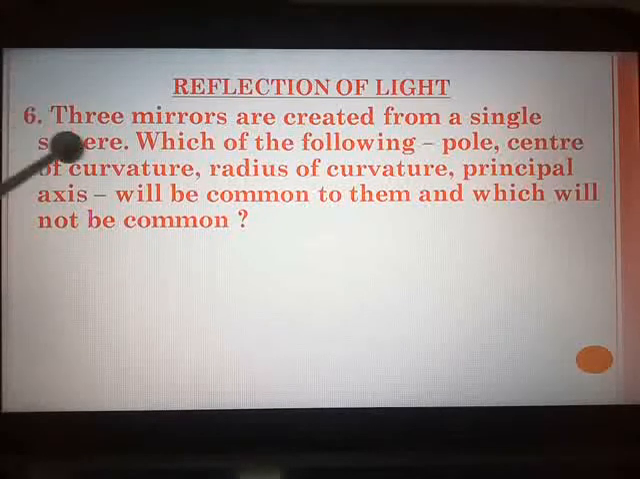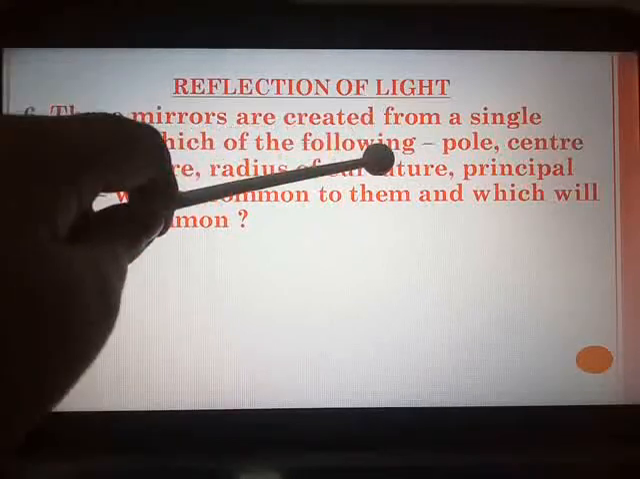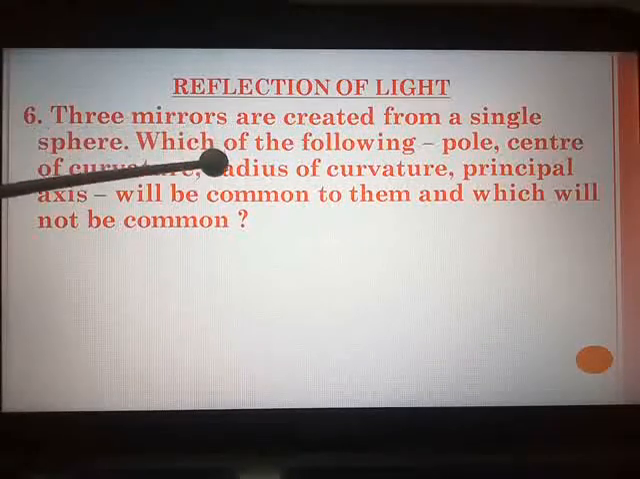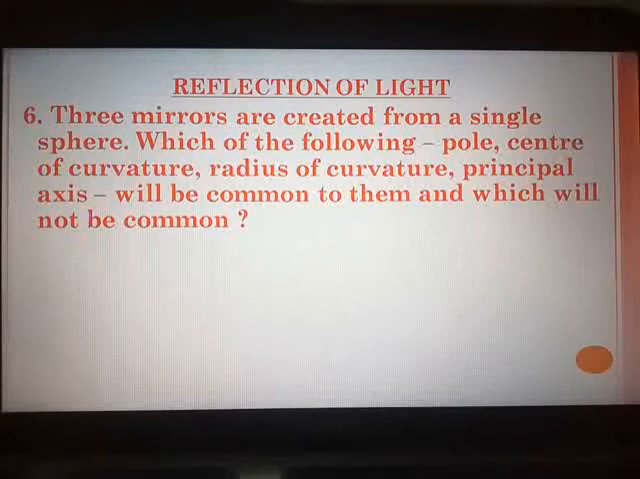Three mirrors are created from a single sphere. See, from a single sphere, 3 mirrors are created. Which of the following will be common: pole, center of curvature, radius of curvature, principal axis? You know all these terms related to the spherical mirrors we have studied. So they have asked, if 3 mirrors are created from a single sphere, which of the following will be common to them, which will not be common?